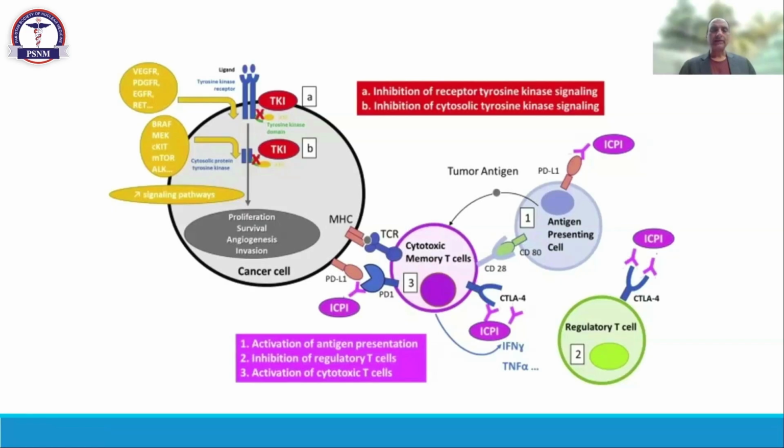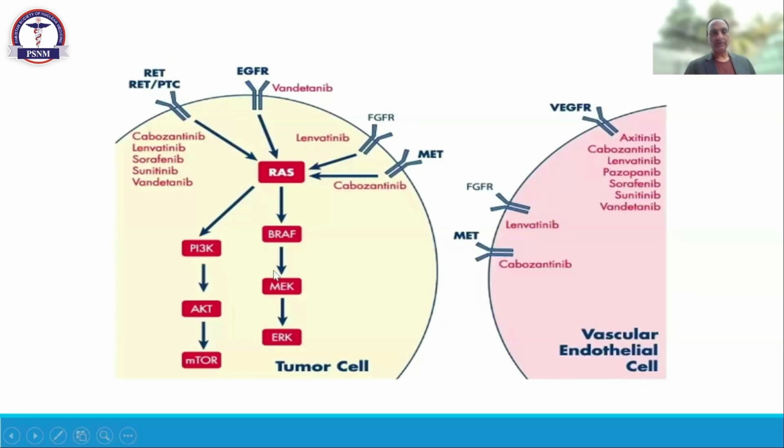It is the same way. A TKI basically stops phosphorylation inside the cell. But if there is some receptor like PD-L1 on the cell, and you block it from outside the cell membrane, it can also inhibit cell proliferation. When any pathway is activated, like the MAP pathway, RAS pathway, or BRAF pathway, the tumor will show progression. And we have many drugs against that, like lenvatinib, cabozantinib, vandetanib. We have a list of drugs which can block these different pathways.